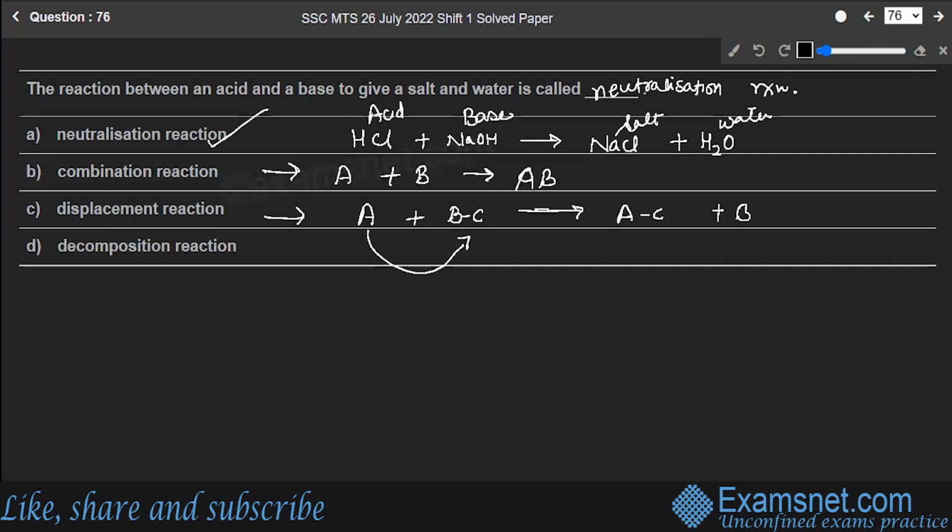You can have single displacement and double displacement, but that's a different study. Next is a decomposition reaction, in which a particular compound decomposes into its constituents. So the answer to the question is option A.